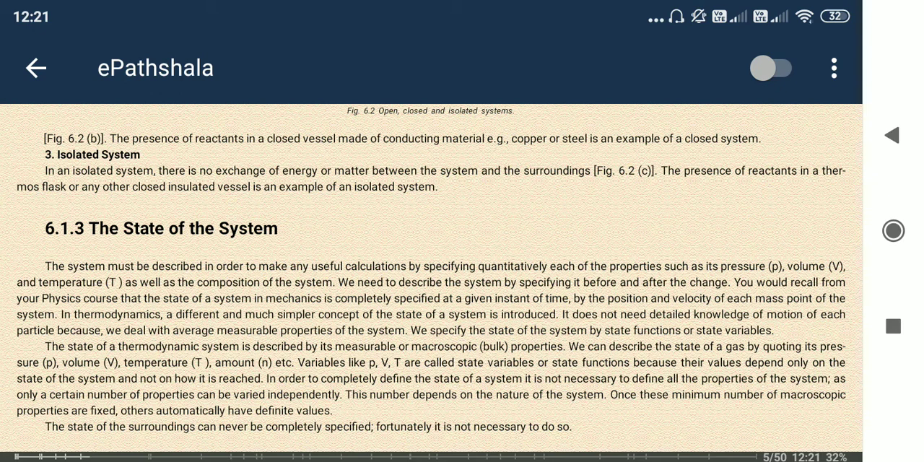So what are those? Obviously the temperature. By decreasing temperature we can change from gas to liquid and liquid to solid, right? And the pressure: by increasing pressure we can also go from gas to liquid to solid, right? So these are the state functions.